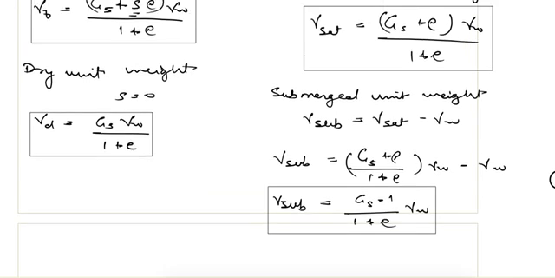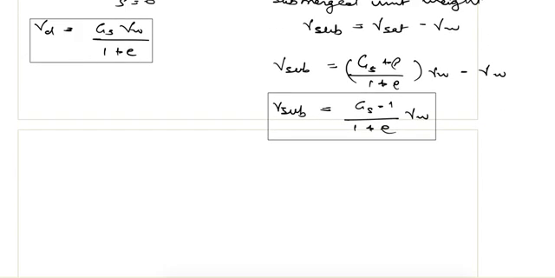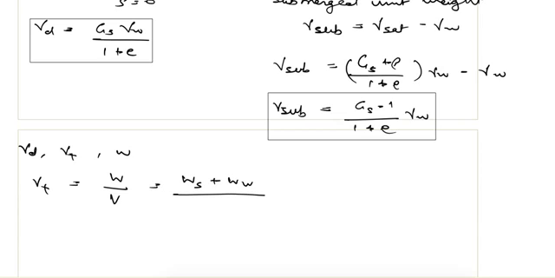After that, there is a relationship between gamma D, gamma T and water content. So gamma T is equal to total weight upon total volume, which we can write as weight of solids plus weight of water, divided by volume of solids plus volume of water plus volume of air.